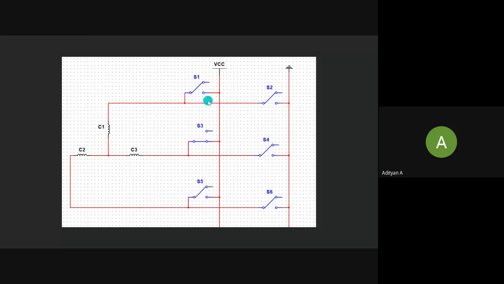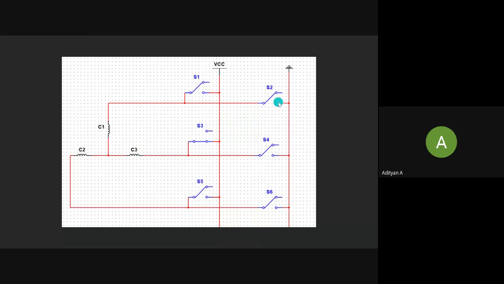If you want current to pass through a particular coil, let's say you want to energize coils 1 and 3. Like I said in the previous slide, we will always be energizing 2 coils at once. So to energize coil 1 and 3, you see the switch S2 here.